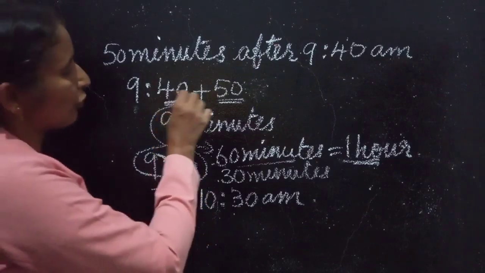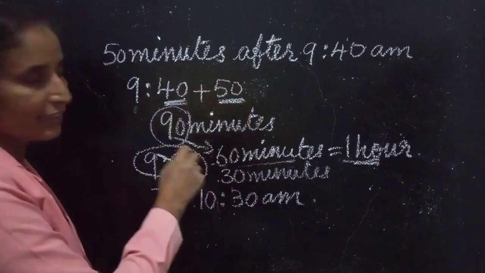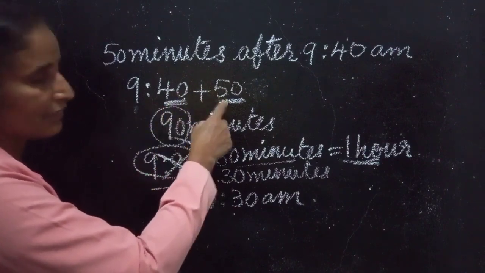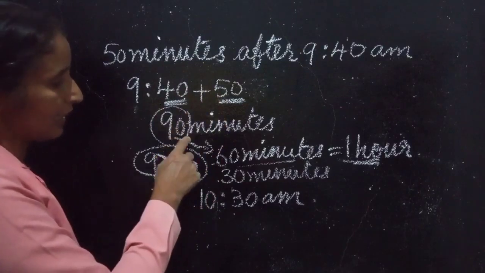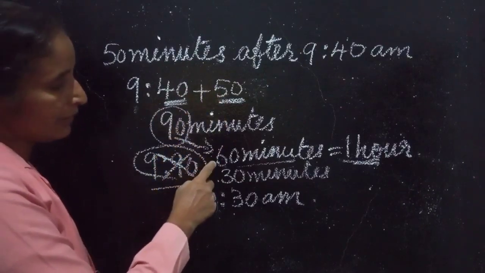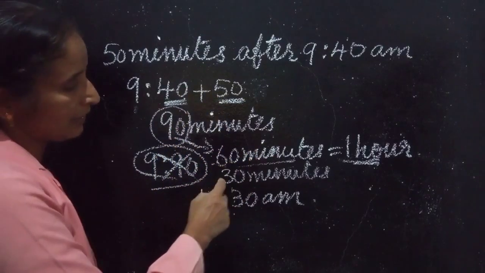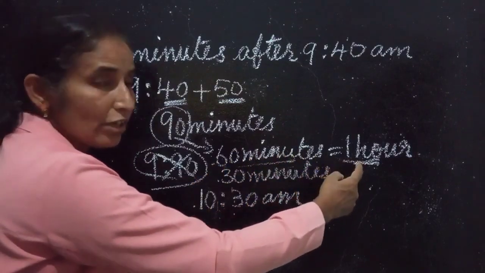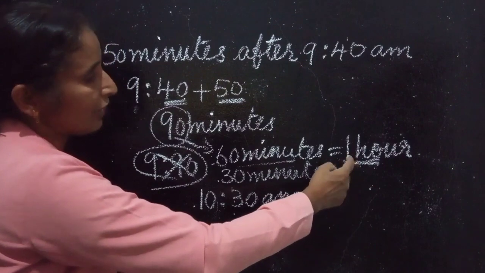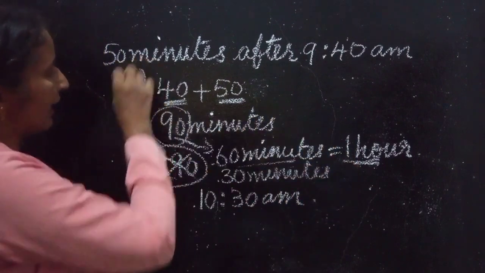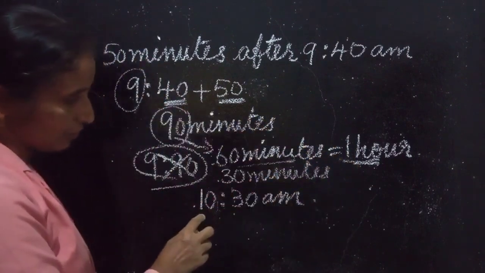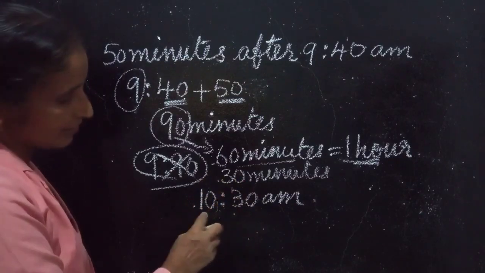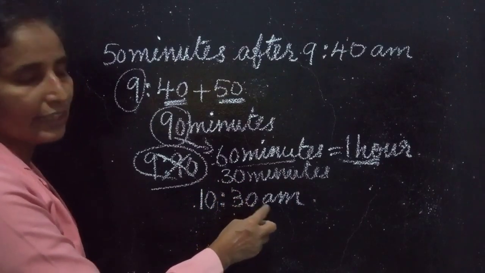Understood? We have to add only the minutes. Here no hour is given. That's why we add only the minutes. 40 plus 50 you are getting 90 minutes. 90 minutes you have to divide as 60 minutes and 30 minutes, because 60 minutes is equal to 1 hour. That 1 hour we add with this 9. 9 plus 1 is equal to 10. And this 30 minutes we write as it is. So the time is 10:30 a.m.